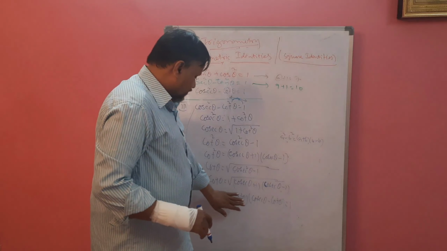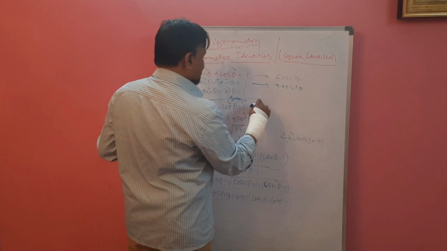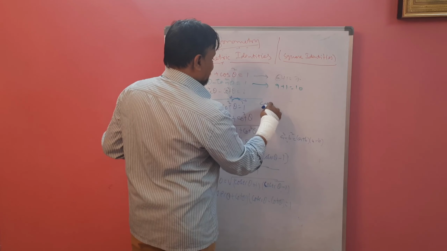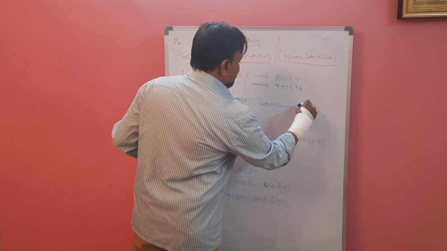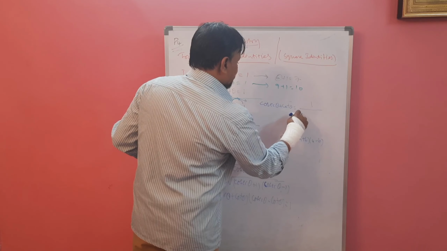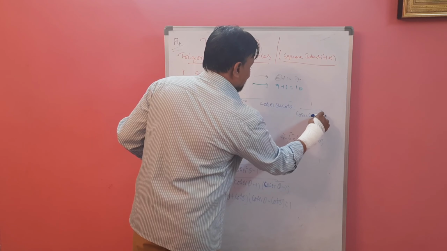Now you can find this, keep this, move this number to that side. So we will get cosec theta plus cot theta is equal to 1 by cosec theta minus cot theta.